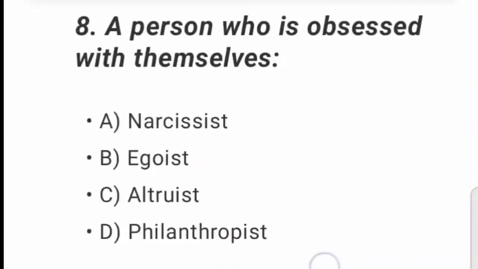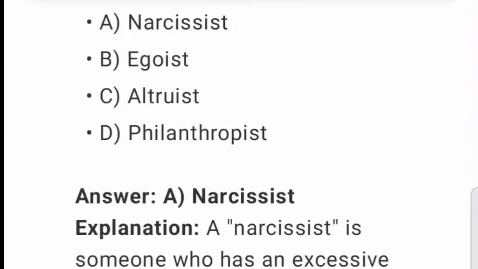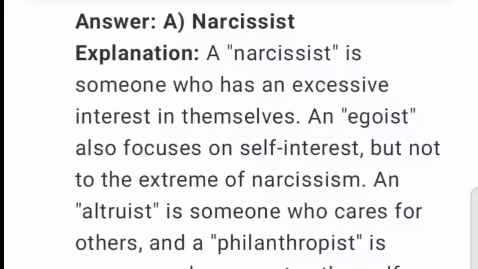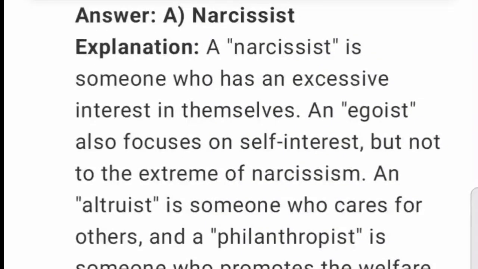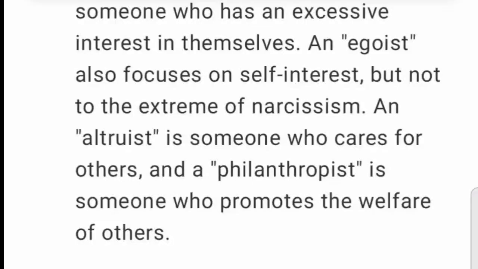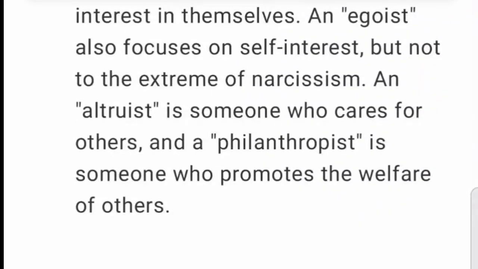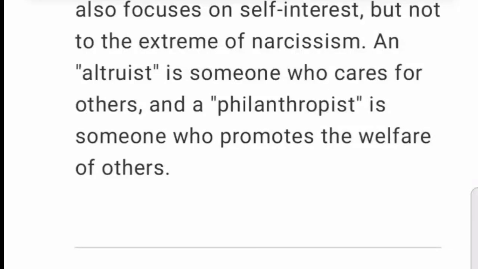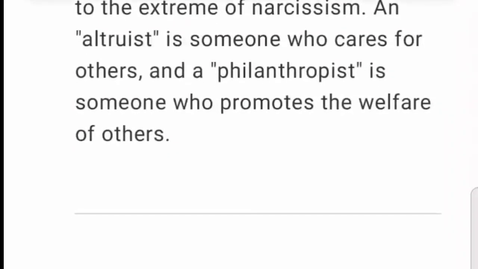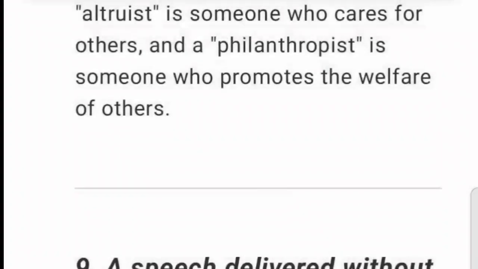8. A person who is obsessed with themselves. A. Narcissist. B. Egoist. C. Altruist. D. Philanthropist. Answer A. Explanation. A narcissist is someone who has an excessive interest in themselves. An egoist also focuses on self-interest, but not to the extreme of narcissism. An altruist is someone who cares for others, and a philanthropist is someone who promotes the welfare of others.